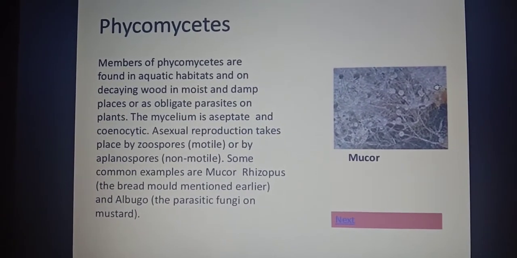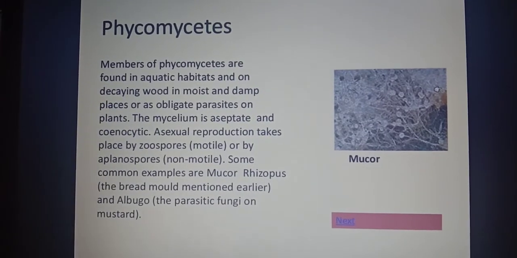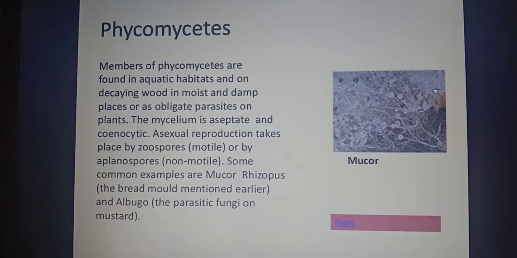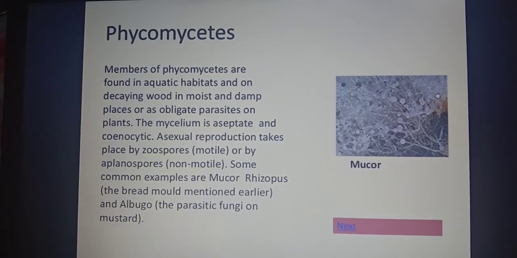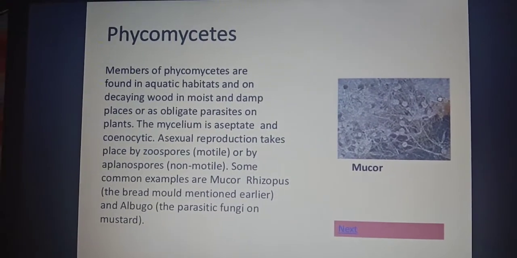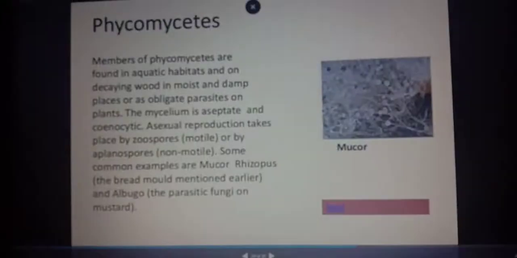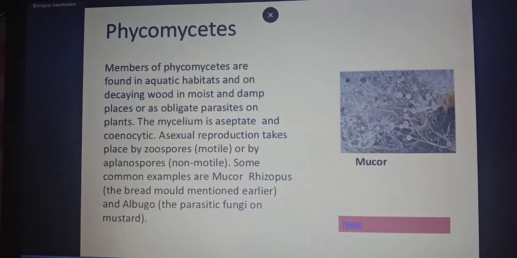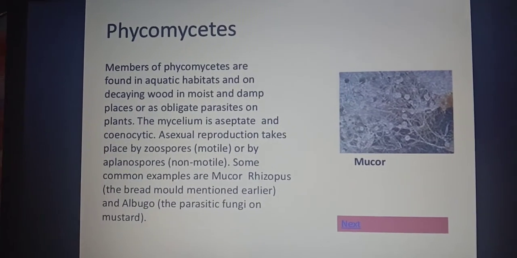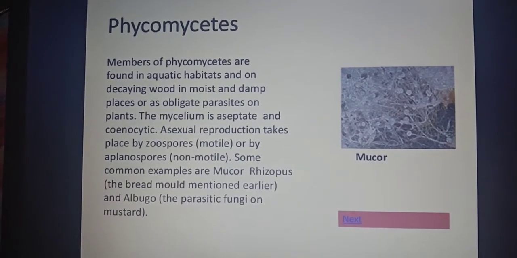So what is that actually? Those are Rhizopus fungus. So mucor is one example. Then Rhizopus is another, which is also known as bread mold.